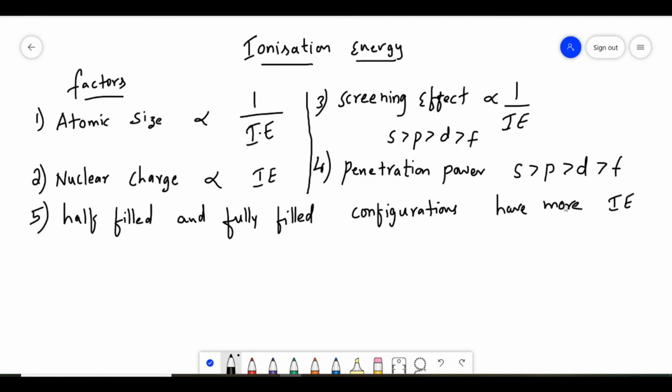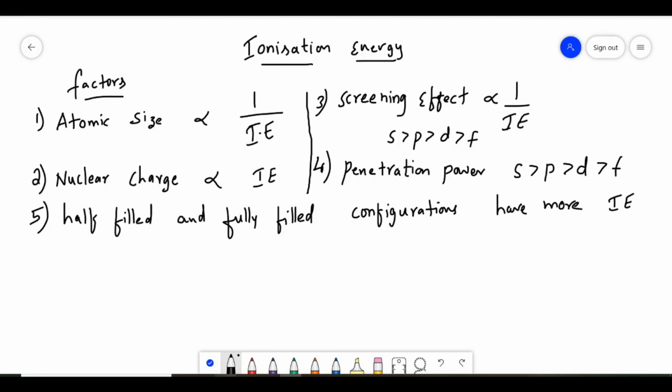Why do they have more ionization energy? Generally, half filled and completely filled configurations have more stability. If they are more stable, then their ionization energies also will be more. Why? Because if they are stable, they are not ready to give electrons. So if you still want to remove those electrons, we require more energy. So that is the fifth point.